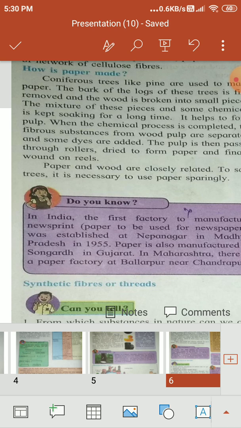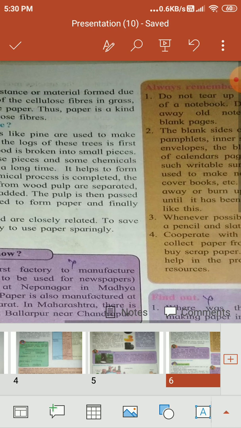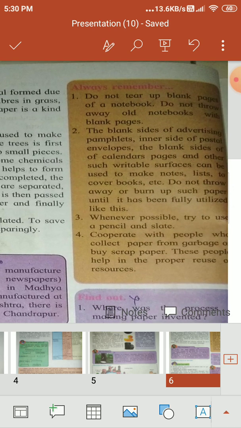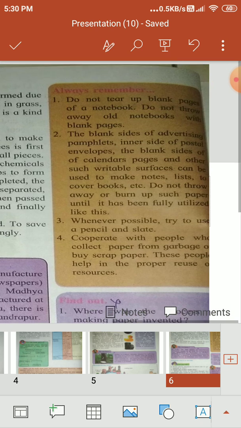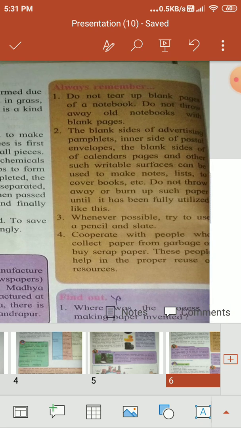You always remember, you have been given on page number 46 what we have to remember. Always when you are writing, when something is wrong, you tear up the page and throw it. But remember, when you tear up the page and use the most of the papers, you cut one tree every time. Whenever possible, try to use a pencil and slate. Cooperate with people who collect paper from garbage or buy scrap paper. These people help in the proper reuse of these resources.